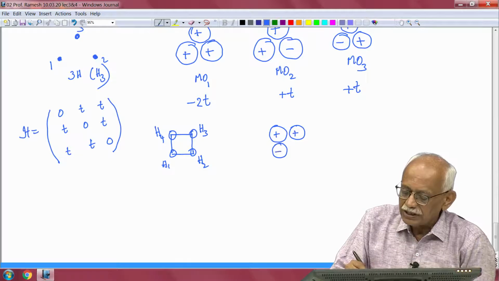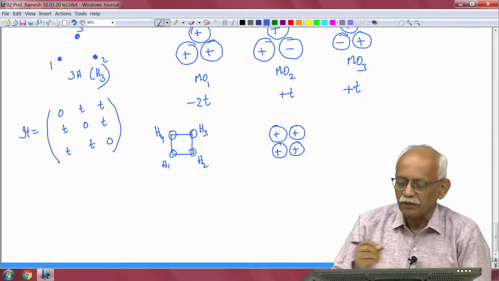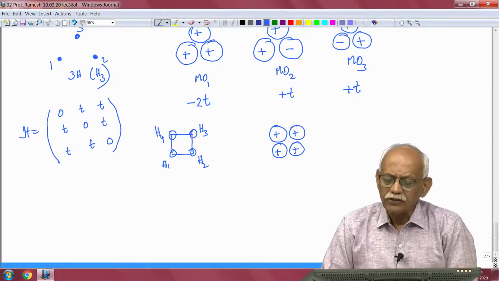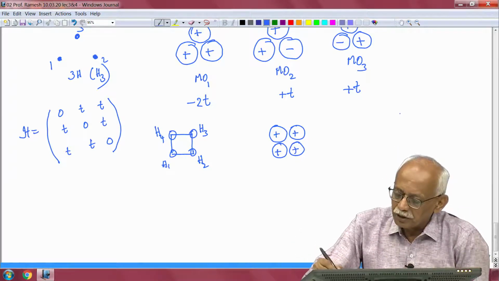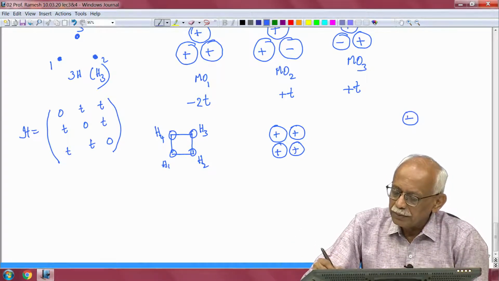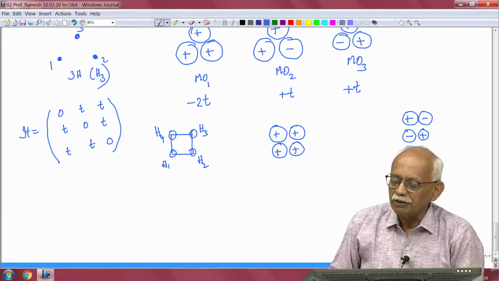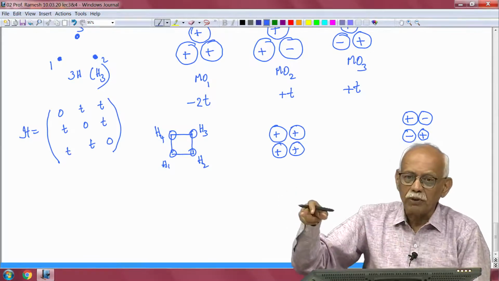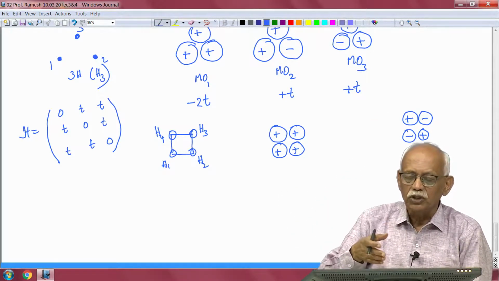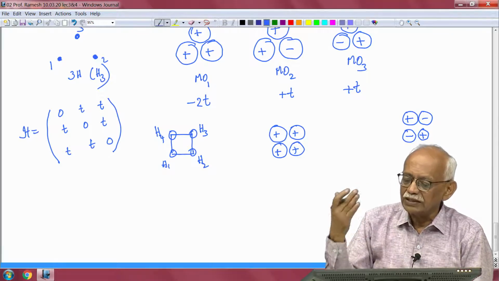So, this is the most bonding molecular orbital I can write down, and I can also write down the most anti-bonding molecular orbital, which can be plus, minus, minus, plus. Whichever way you look at it, either the horizontal bonds or the vertical bonds, you will always find that the energy is going to be 0.